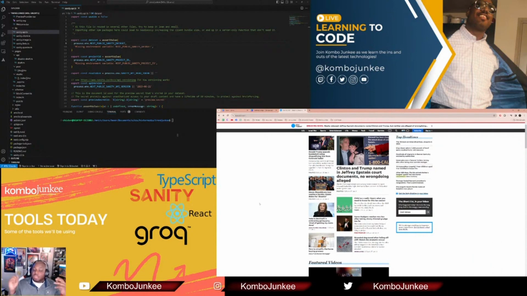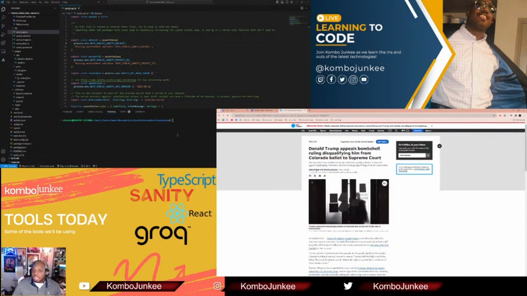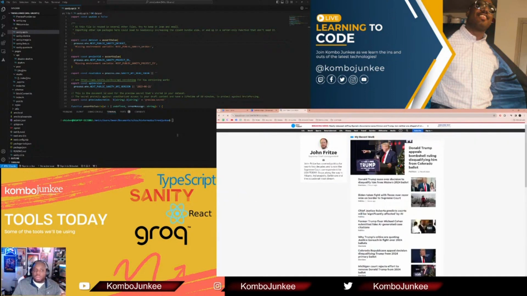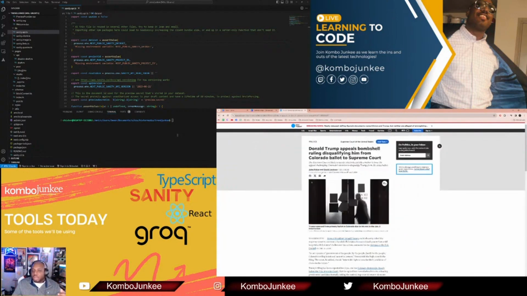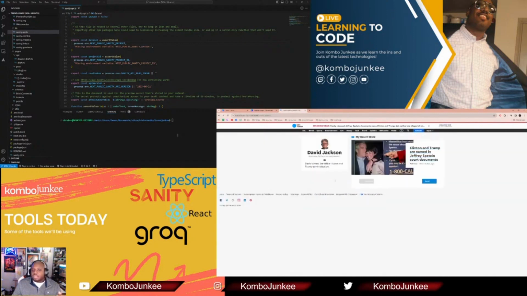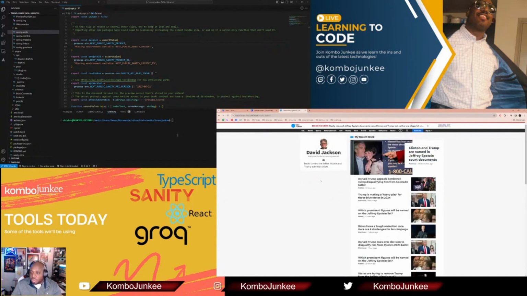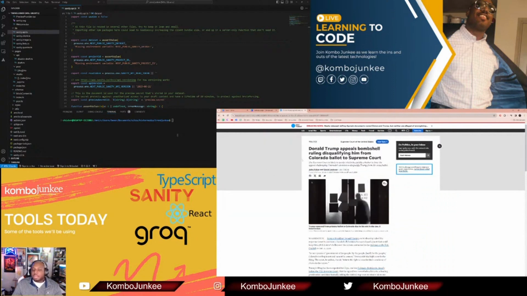You can have a bunch of different content types like story. Another content type can be person, right? Each of these stories has an attribution, the bylines, like by John Fritz or by David Jackson. Each of these are people in the content management system. So there's a person content type, and that person is connected to stories, right? Another really common concept in any content management system is the idea of tagging, or taxonomy, as some other systems call it. The ability to say that this Donald Trump story belongs in a certain section of my site.